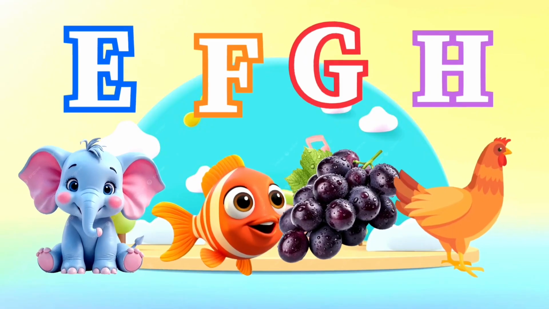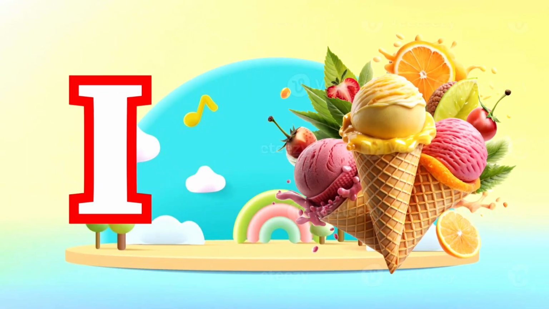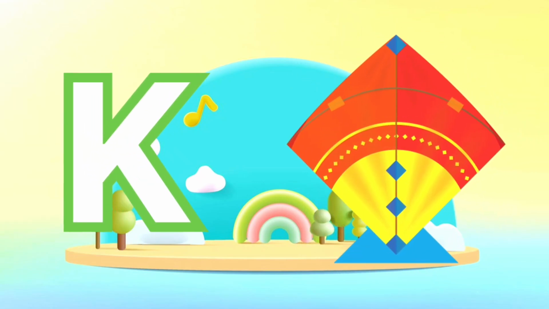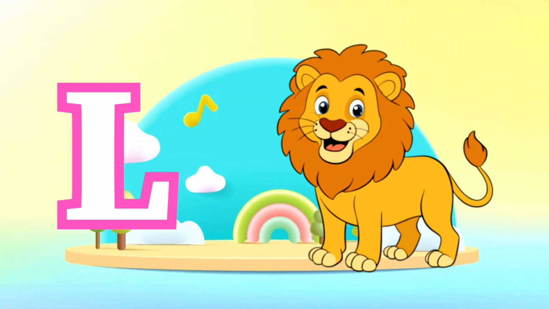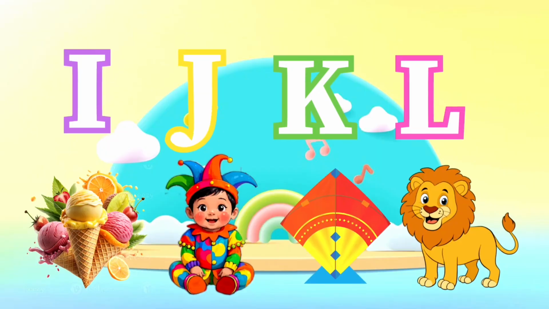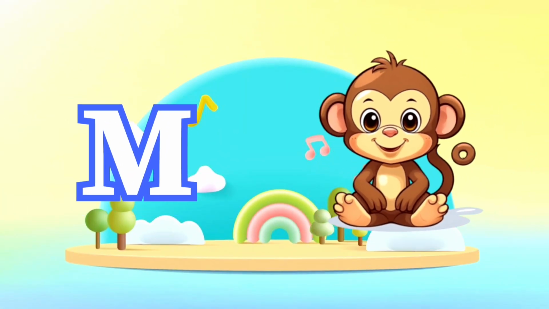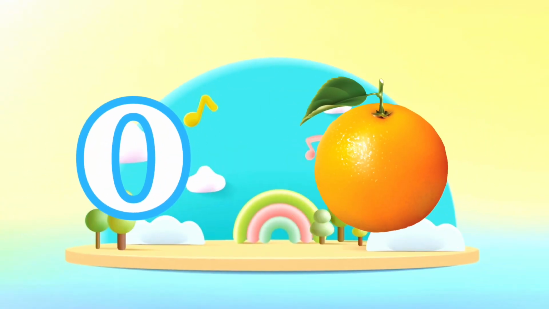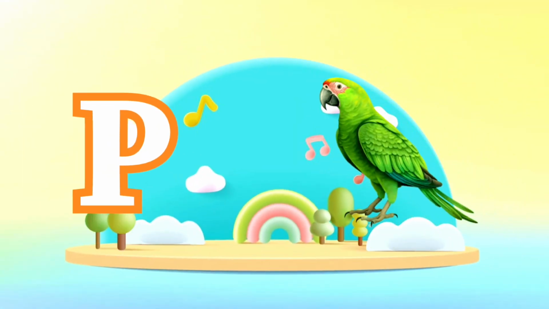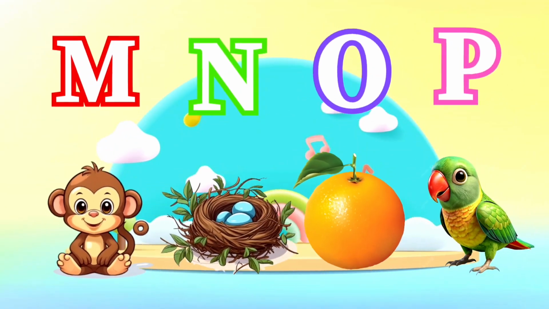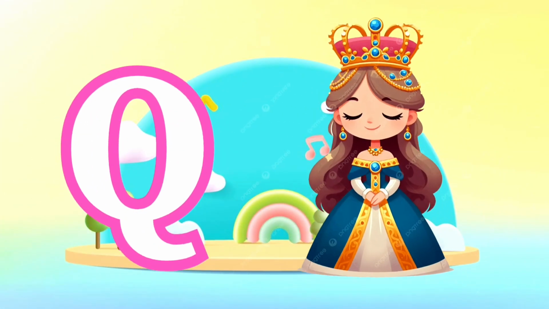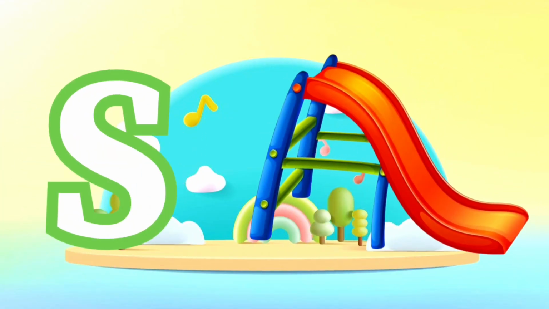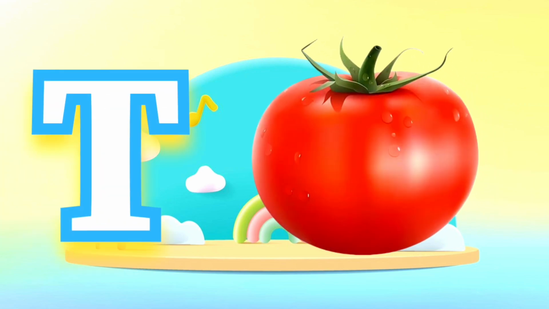J is for jump. K for kite. L is for lion. M for monkey. N for nest. O for orange. P for parrot. Q for queen. R for rabbit. S for sun. T is for train. Now you know your ABC. Sing again with me.